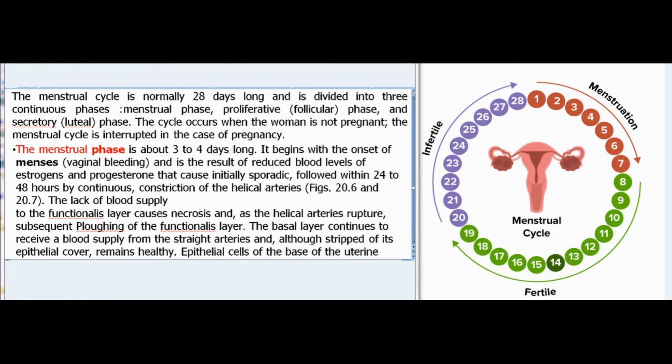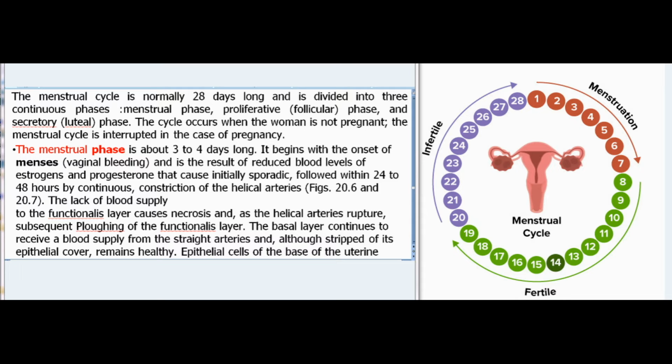Menstrual cycle. The menstrual cycle is normally 28 days long and is divided into 3 continuous phases: menstrual phase, proliferative (follicular) phase, and secretory (luteal) phase. The cycle occurs when the woman is not pregnant. The menstrual cycle is interrupted in the case of pregnancy.